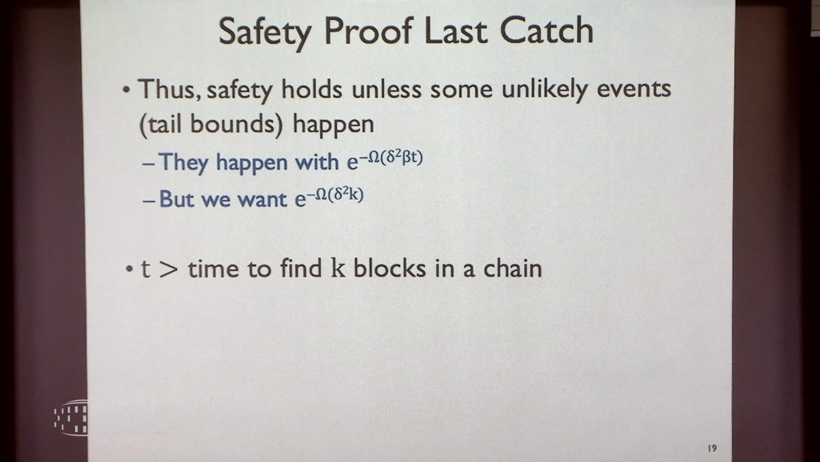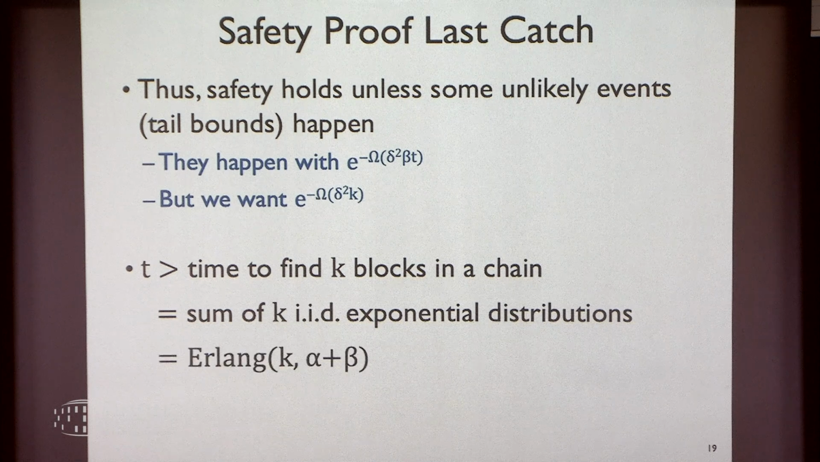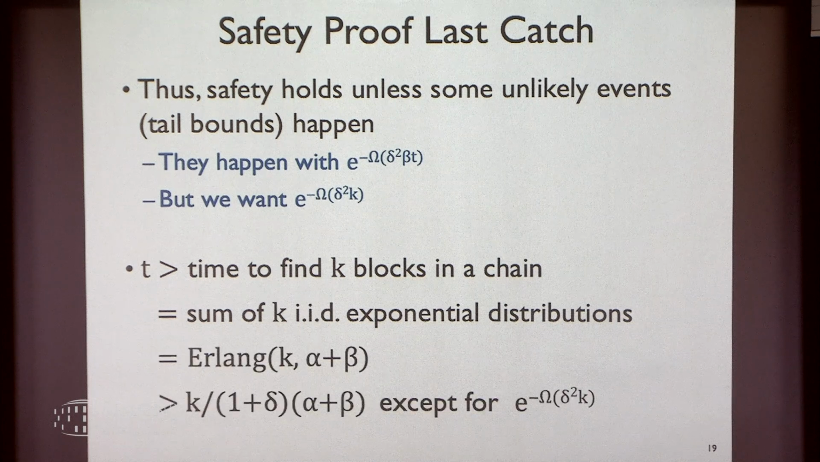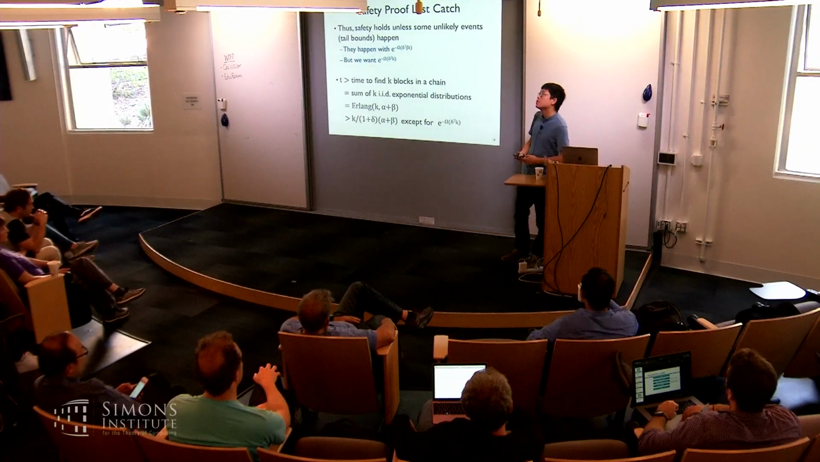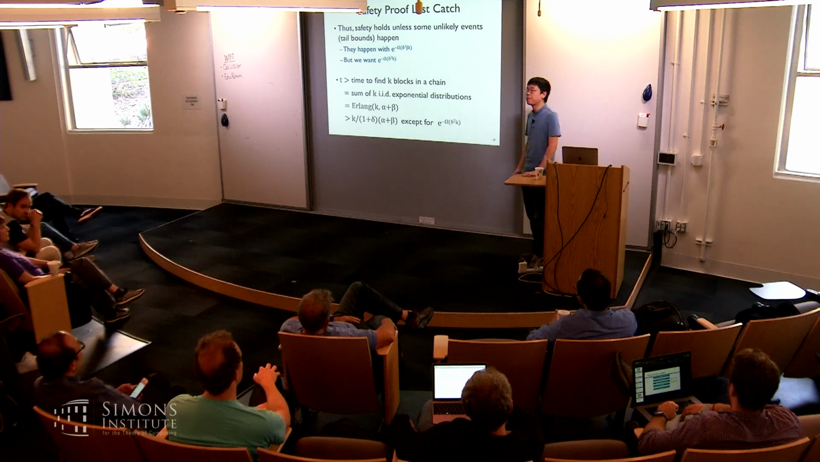What is t? T is the time to find k blocks in a chain, which is the summation of k IID exponential distributions, which is an Erlang distribution. If you plug into its cumulative distribution function, we can show that k times beta is at least k. So here, why not 2 times k? Because you have 2 diverging chains. So you're saying maybe it could have been tighter? Yeah, tighter. This is my point. Yeah, possible.